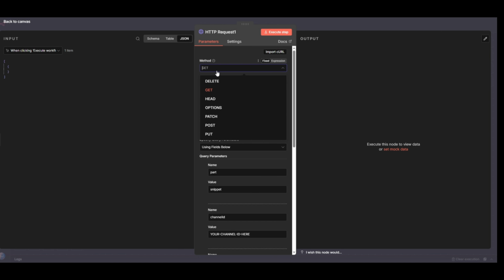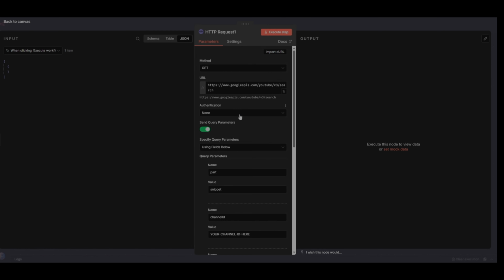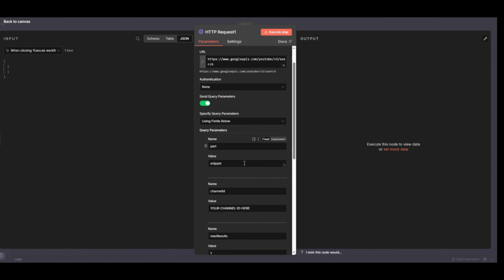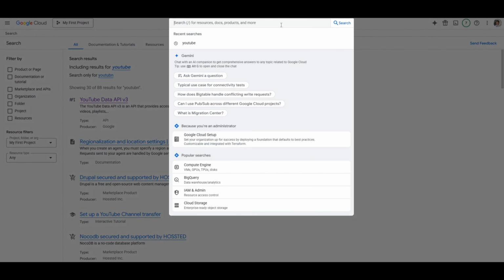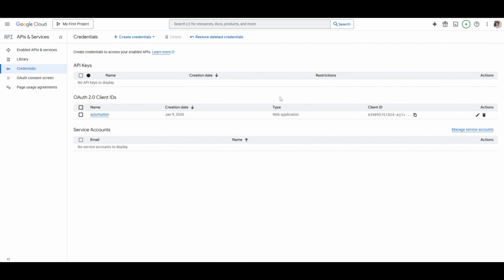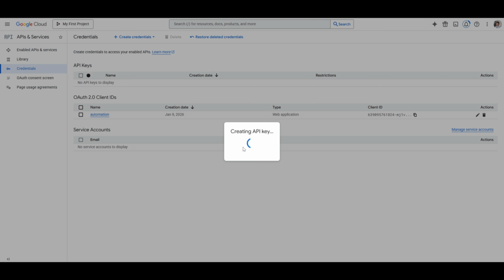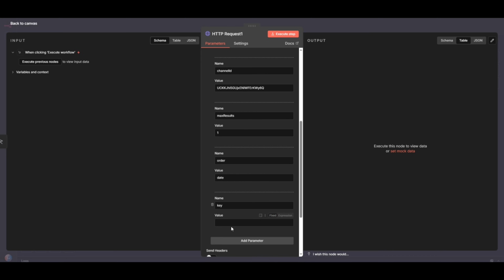In the HTTP request node, method, get, URL, copy the URL displayed on the screen. Then add these parameters. Your channel ID is in your YouTube Studio URL. Copy that. Your API key comes from Google Cloud Console. Go to this link, enable YouTube Data API v3, create credentials, copy the key. Takes 2 minutes. When you execute this, you get a JSON response with your latest video's title, description, thumbnail, everything. This is what we'll send to AI.